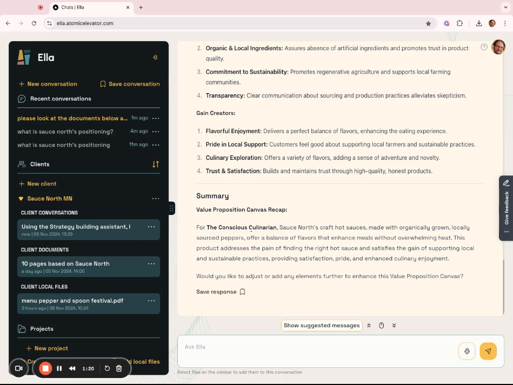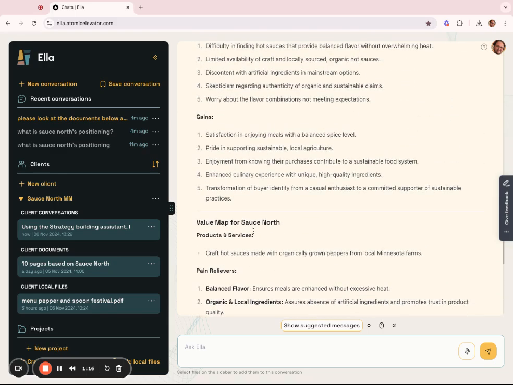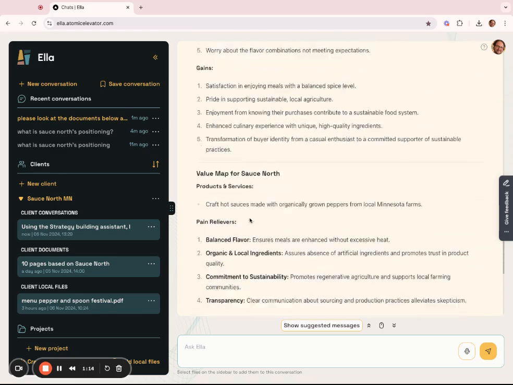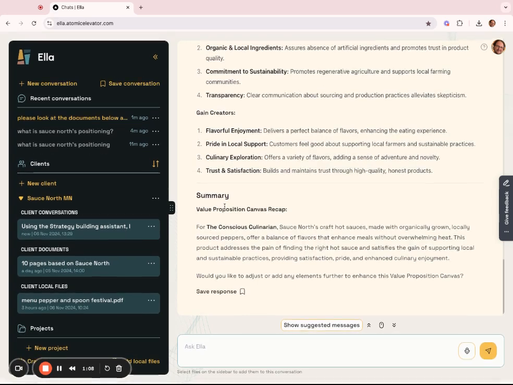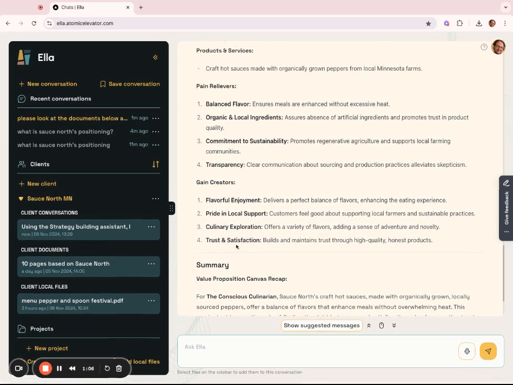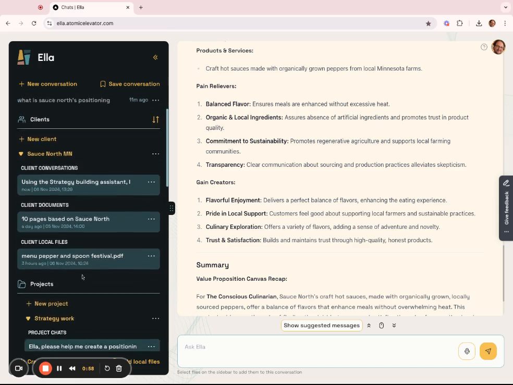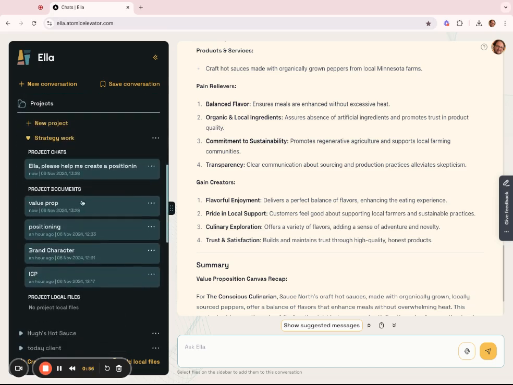The thing to be aware of is that you're going to have all of this information you've been working on here. You can save it as individual documents. What that does is save the last response that you got, but it is always stored there anyway in your chat. So you don't really need to save everything until you get to the point where it's a document you're happy with and you want to save it over here as a document, as we've done with the value prop, positioning, etc. Otherwise, it's all there in your chat.